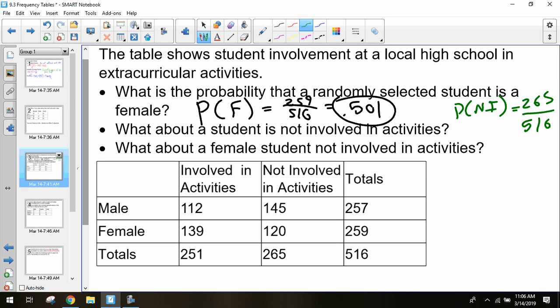Last question. What if I wanted to pick a random student? What would be the probability of that student being female and not being involved in any activities?